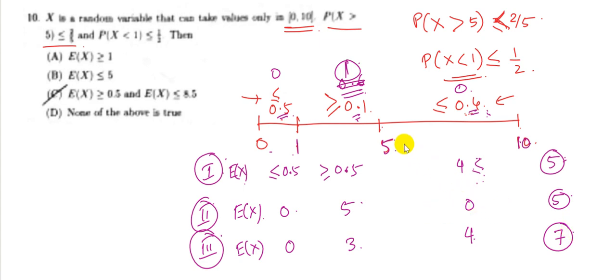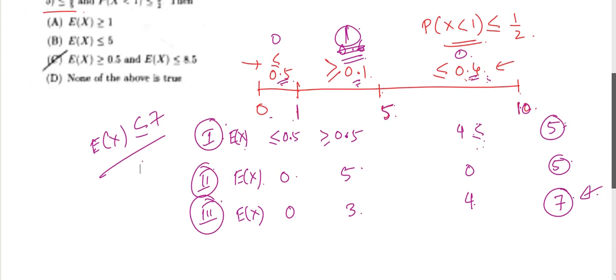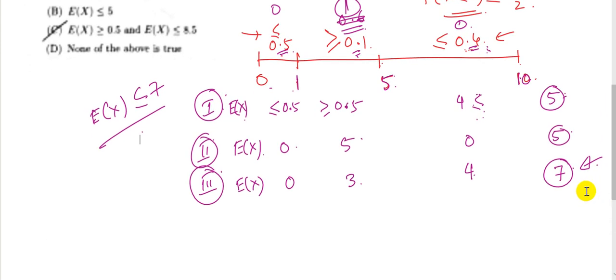So this is the condition under which the expectation of x can reach its maximum value of 7. It cannot go beyond 7. So it has to be less than or equal to 7. And this will happen when the second region has a probability of 0.6 and the third region has a probability of 0.4. Now we take the case where this can be minimum.